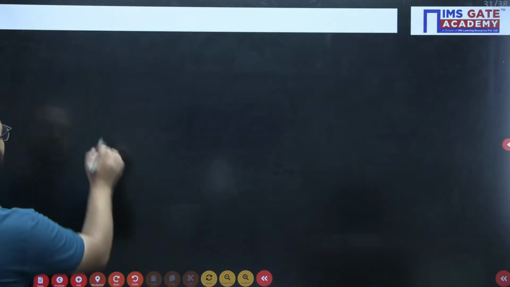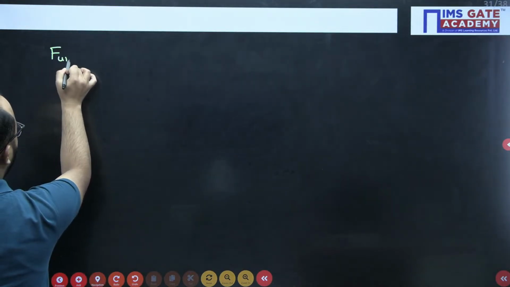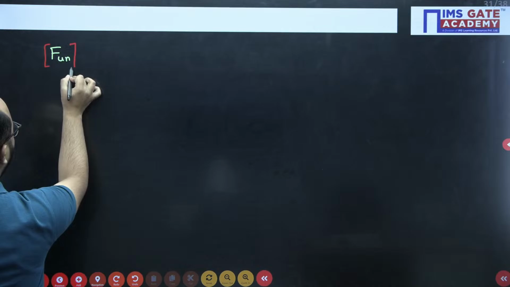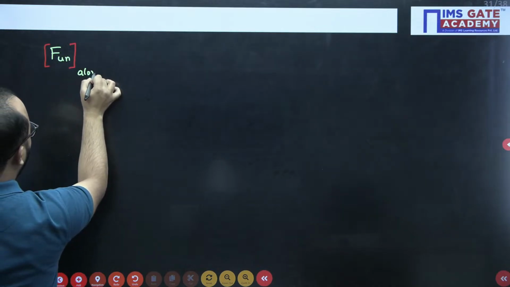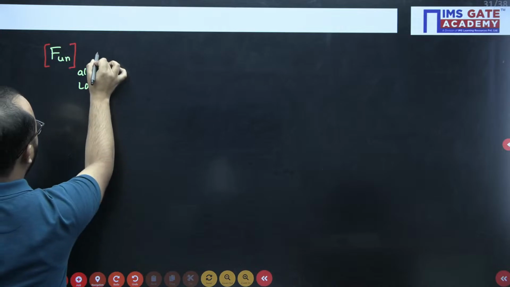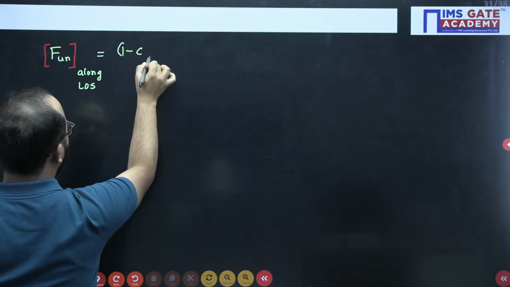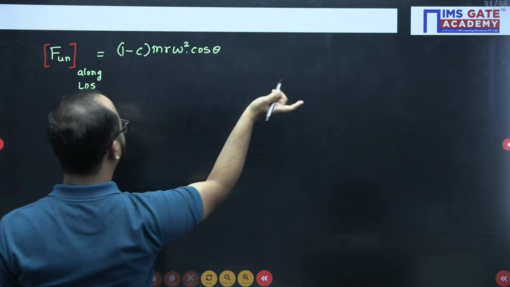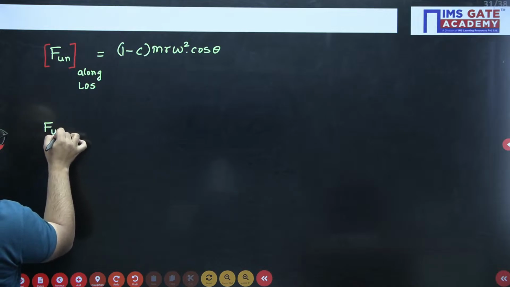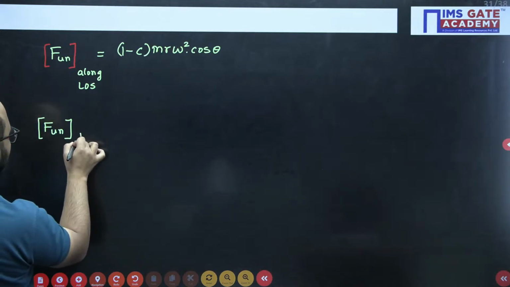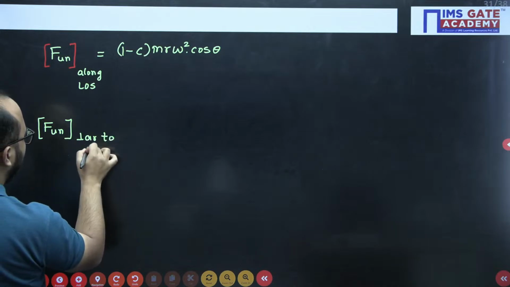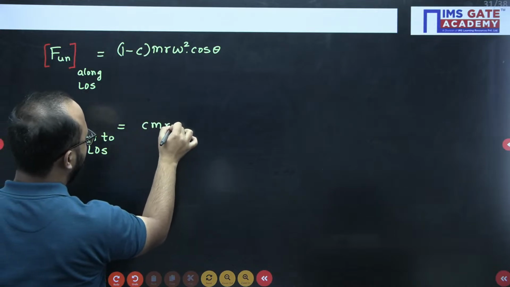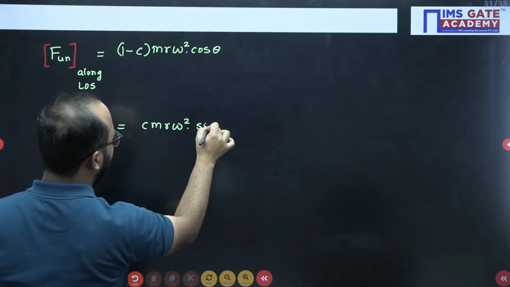There are two unbalanced forces. So, I will suggest you directly remember the formula. Along line of stroke: (1 minus C) mr omega square cos theta. Theta 45 already they have given. Perpendicular to line of stroke: it will be C into mr omega square sin theta.